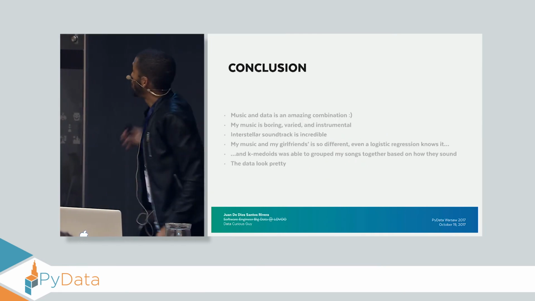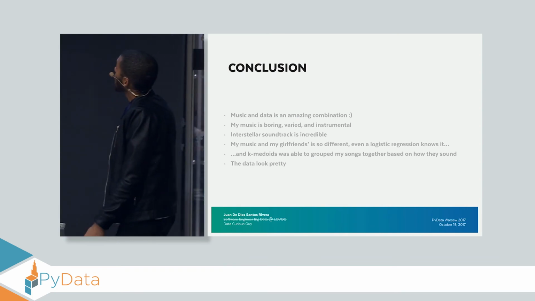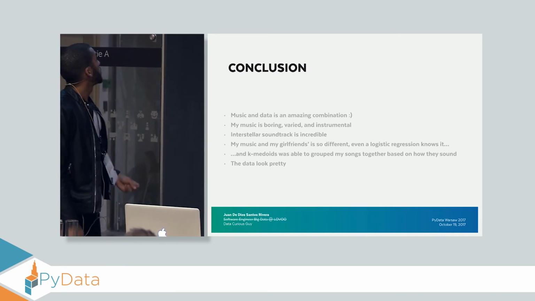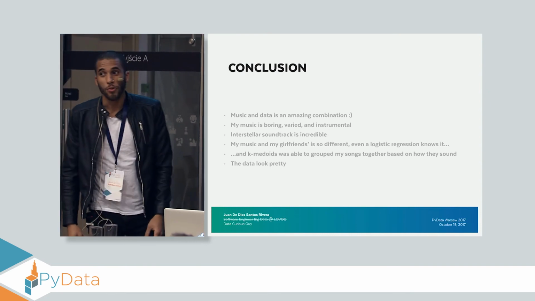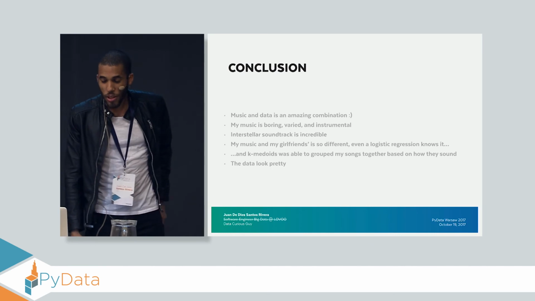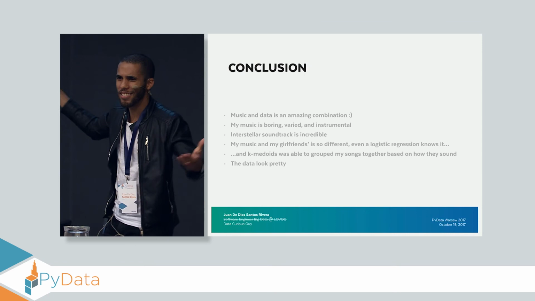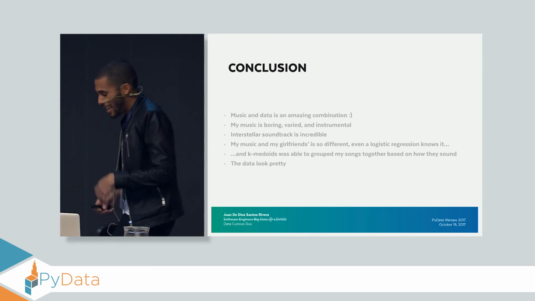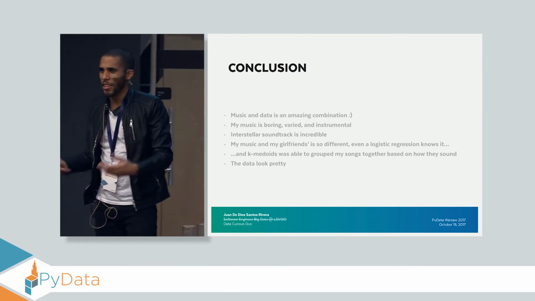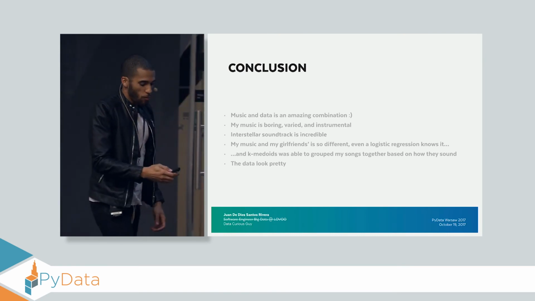So, conclusion of everything. Music and data is an amazing combination. My music is really boring, it's really varied and instrumental. The Interstellar soundtrack is really amazing, that's my opinion. And my music and my girlfriend's is so different that even machine learning can see it. See, this is really smart, guys, we're living in the future. And K-Medoids was even able to see the similarities. It's amazing, right? And then, of course, the data looks pretty.